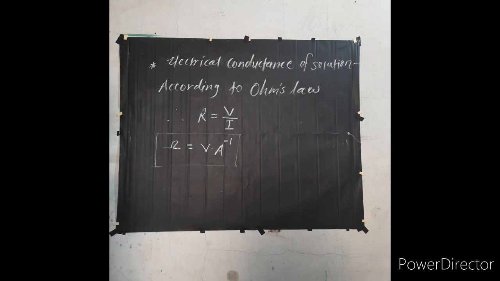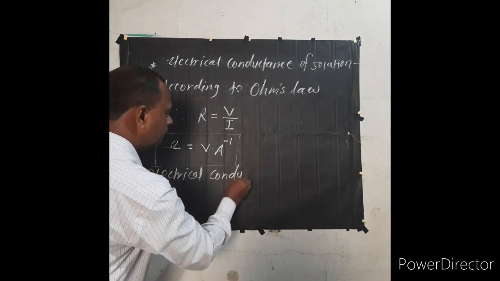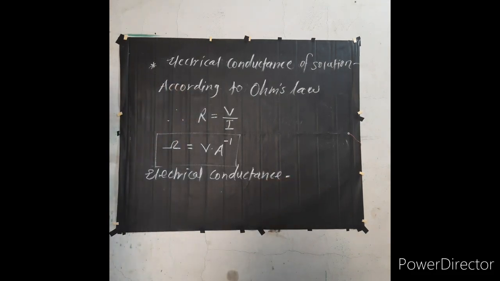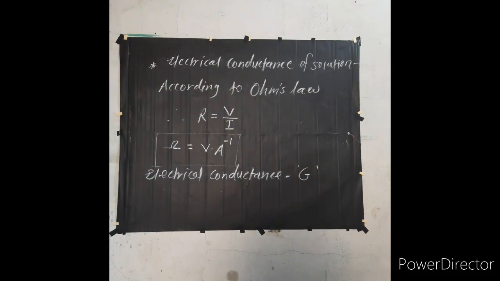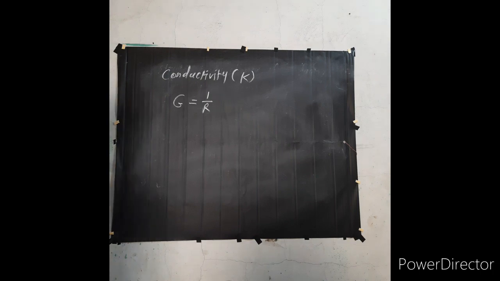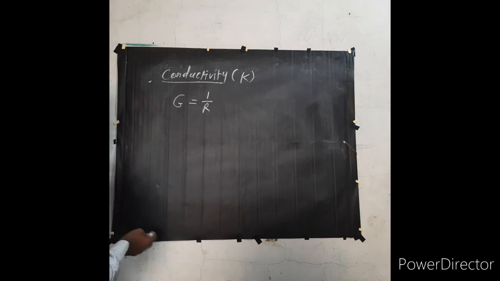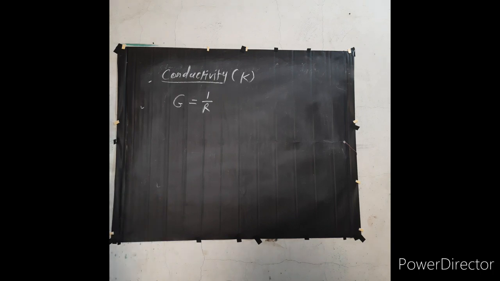Now we will see the next point, electrical conductance. Electrical conductance is denoted by G. Now we will see conductivity. For defining conductivity, first of all we will see the electrical conductance. Electrical conductance is equal to 1 upon R, meaning it is just the reciprocal of resistance.